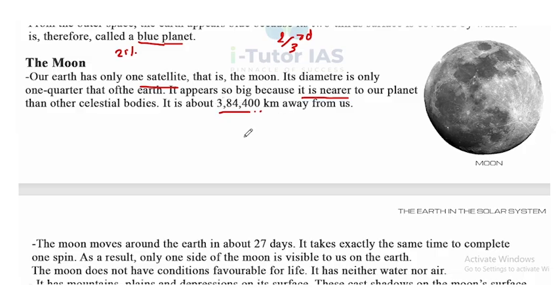We know the distance between Sun and Earth is 150 million kilometers. But here it is only 3,84,400 kilometers. So that is the distance between Moon and Earth. That's why it appears so big.